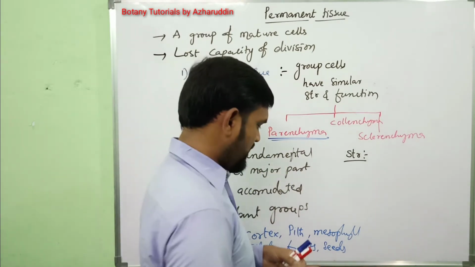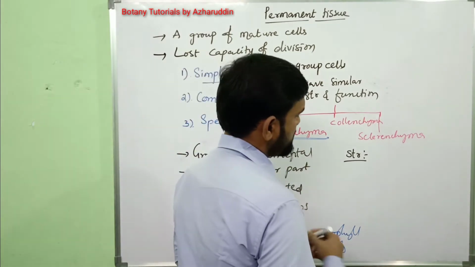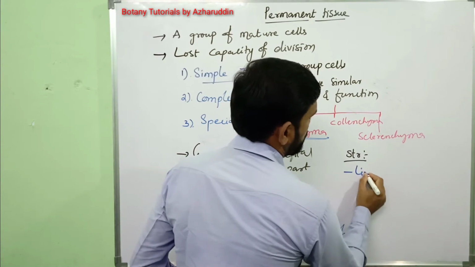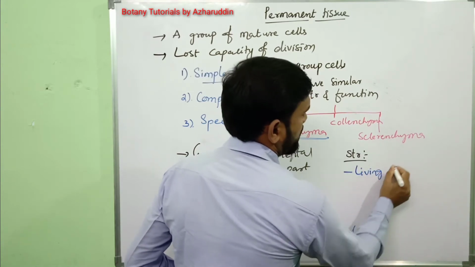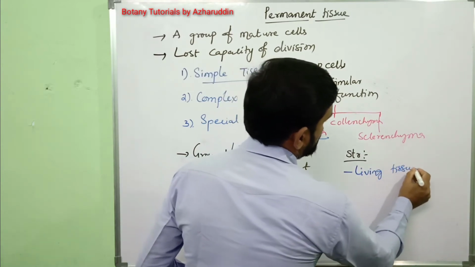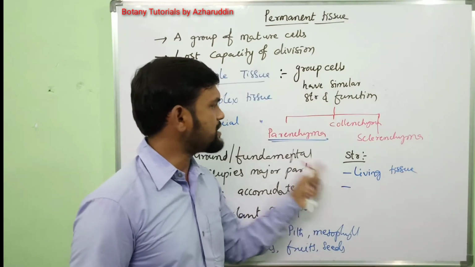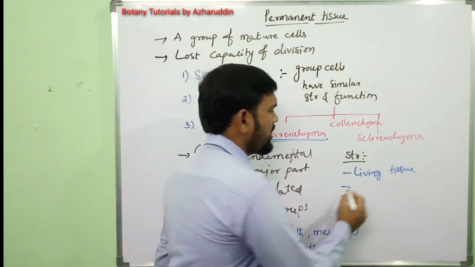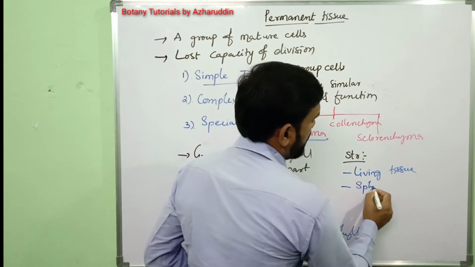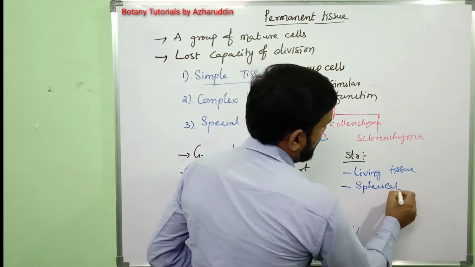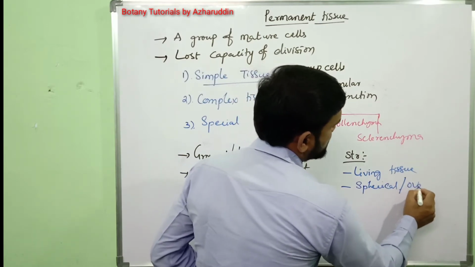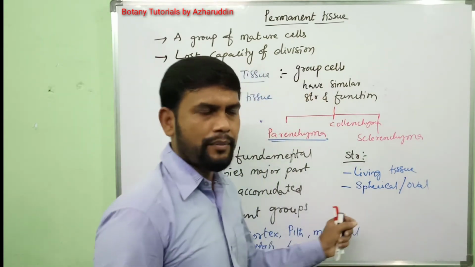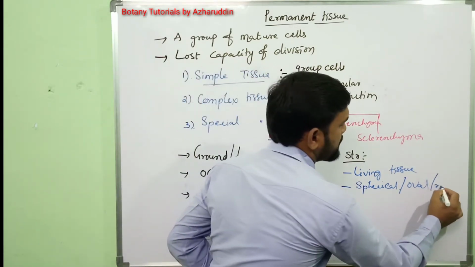Parenchyma is a living tissue, and the cells present in parenchyma are spherical or oval shaped or isodiametric or rectangular in shape.